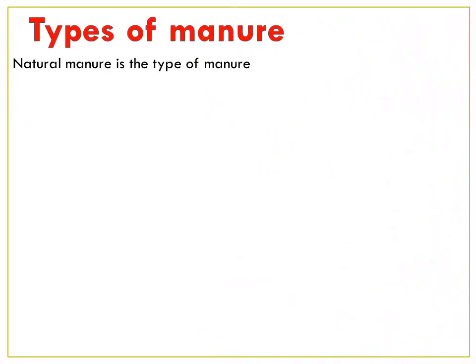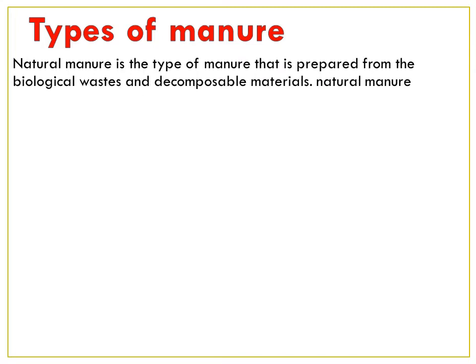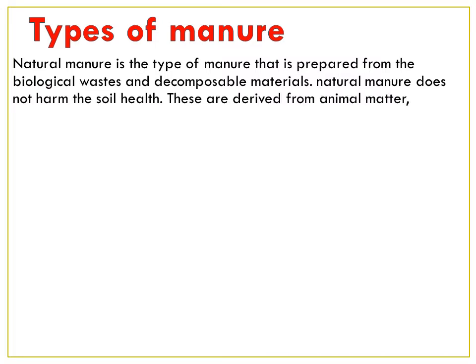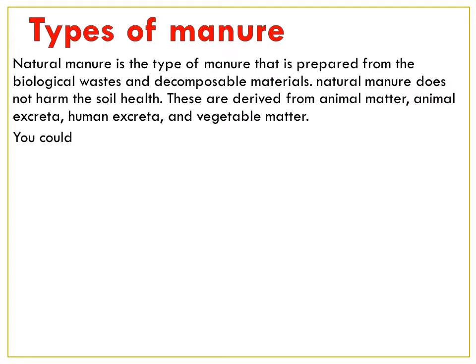There are two types of manure. Natural manure is a type of manure that is prepared from biological waste and decomposable material. Natural manure does not harm the soil health. These are derived from animal matter, animal excreta, human excreta and vegetable matter.